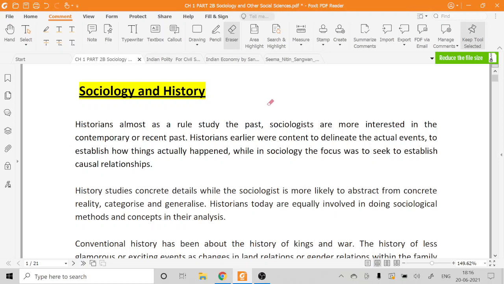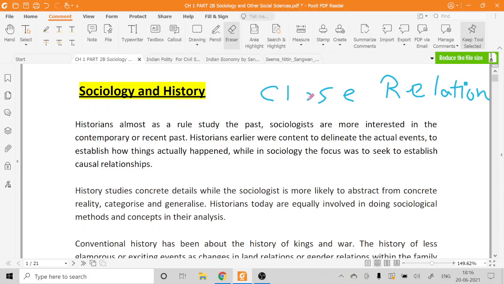Now you know that history and sociology have a very close relation. You need to remember that sociology and history have a close relation. All right. Now, what is this close relation? We will understand this close relation with the help of a lot of examples that a lot of thinkers have given.